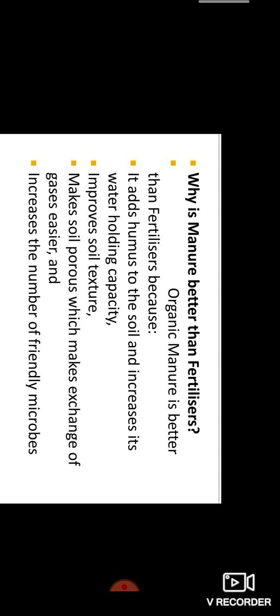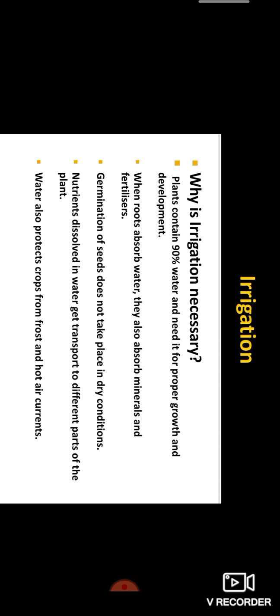Why is manure better than fertilizers? Manure is better than fertilizers because fertilizer is inorganic, and manure is organic, right? Organic manure is better than fertilizers because it adds humus to the soil and increases its water holding capacity, improves soil texture, makes soil porous, which makes exchange of gases easier, and increases the number of friendly microbes like earthworm, rhizobium. Okay, the next step is irrigation.